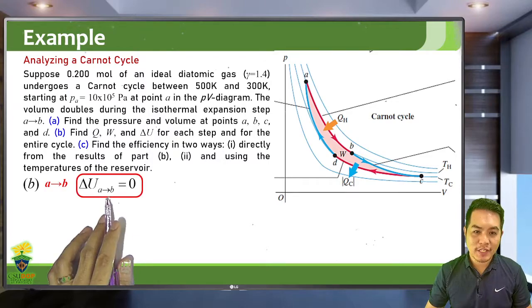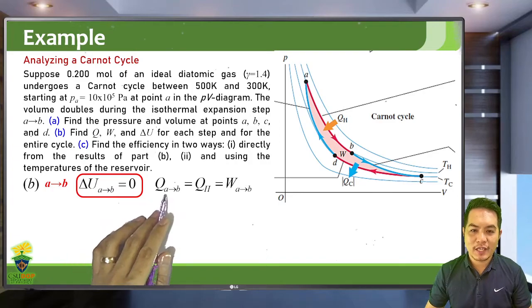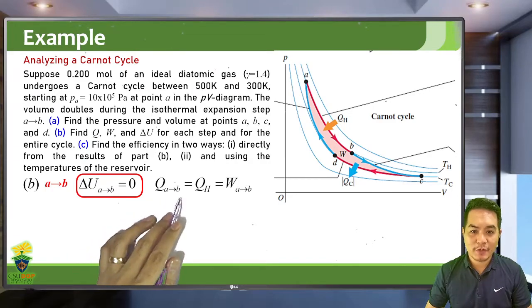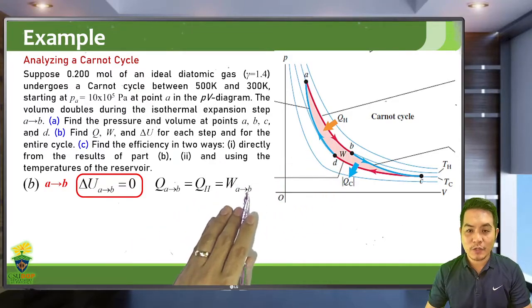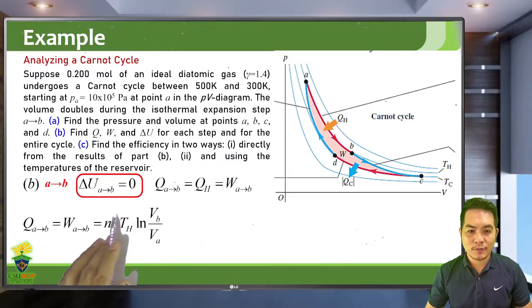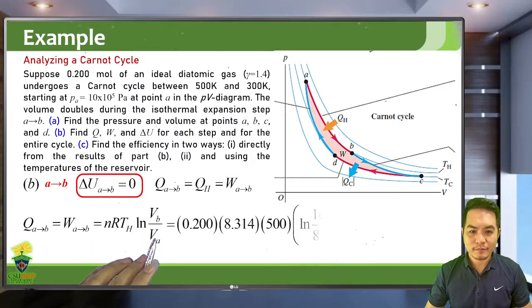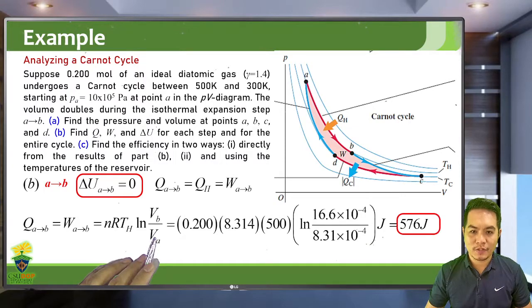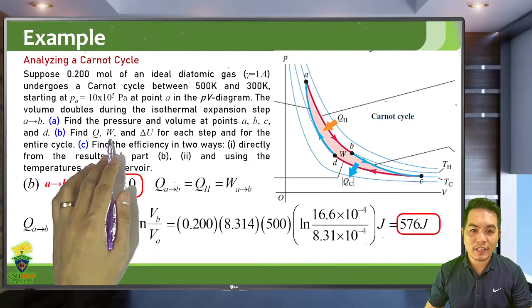And the heat absorbed in the process A to B is just equal to QH, and it's also equal to the work done in A to B. So the work done in A to B is just nRTH ln of VB over VA. We have already solved VB, VA. And it's 576 joules. So take note, for every process, we need to solve for the heat absorbed, the work done, and the change in internal energy.